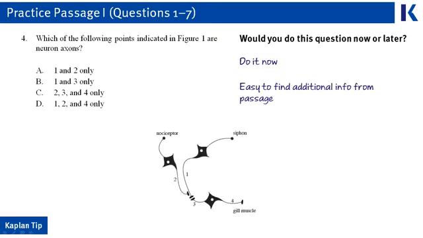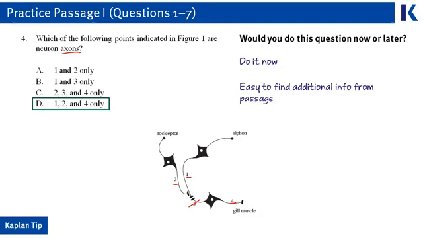Let's take a look actually at the picture from the passage, and we're trying to figure out which of these numbered lines in the image is an axon. We know the axon would have to come after the neuronal cell body, and so line 1 and line 2 work for us, as well as 4. The third line actually comes before the neuronal cell body, and so that one's going to be a dendrite and it's not going to work for our answer. So we're looking for an answer that says 1, 2, and 4. Answer choice D works perfectly for us.